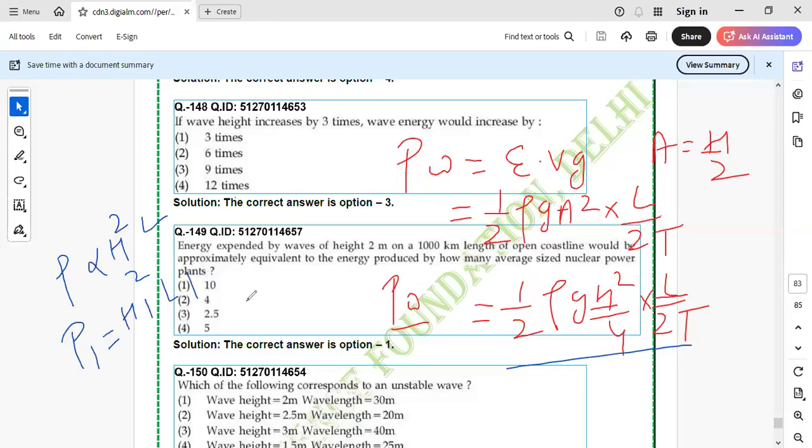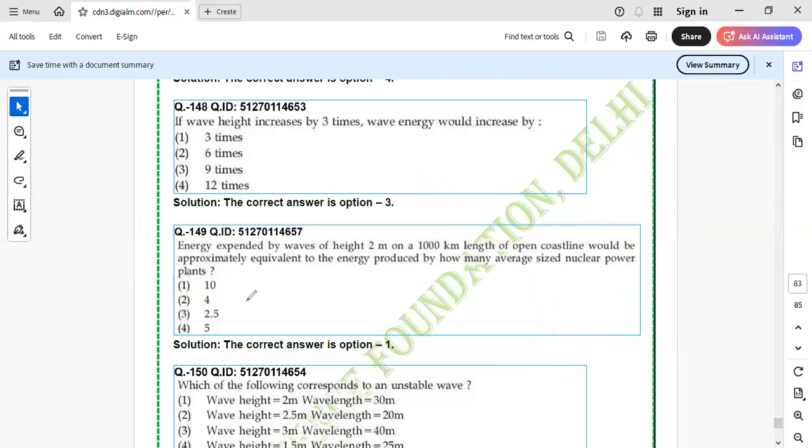So I could have simply written here that power 1 is equal to h1 square L1. This is equation 1, where I will put the value. What was the height there for the value which is given in the passage? The height was 1 meter, 1 square, and the wavelength was 400 kilometer.